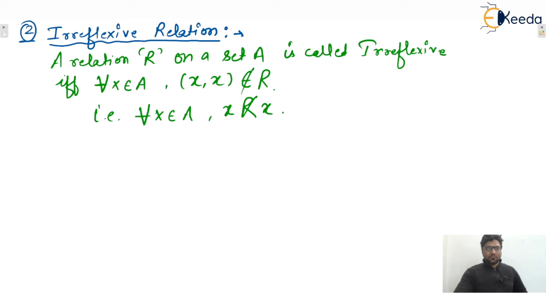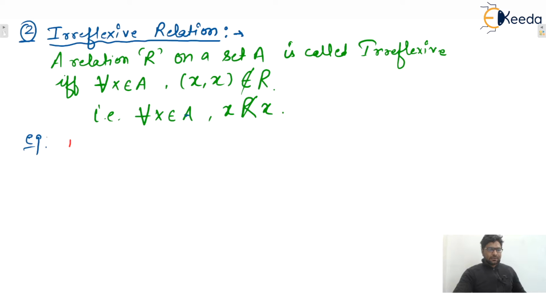That is the definition of irreflexive. That means here no self loop is allowed, isn't it? For every x belongs to A, (x, x) is not allowed inside the relation R. So here no self loop is allowed, strictly no self loop. Even one self loop is not allowed, isn't it?